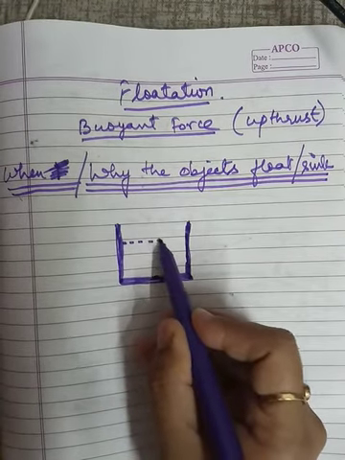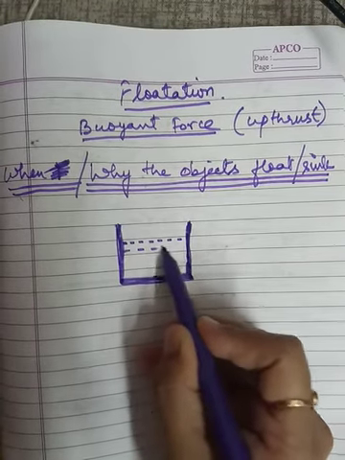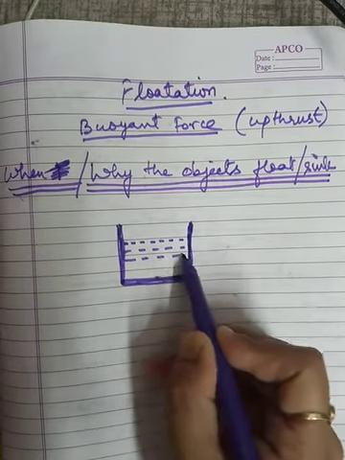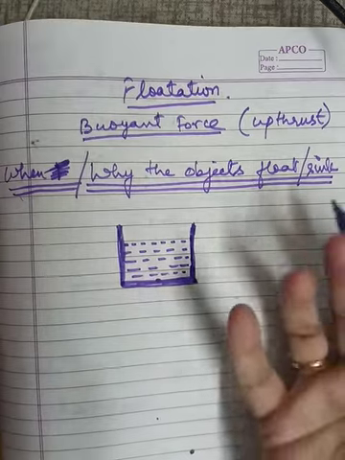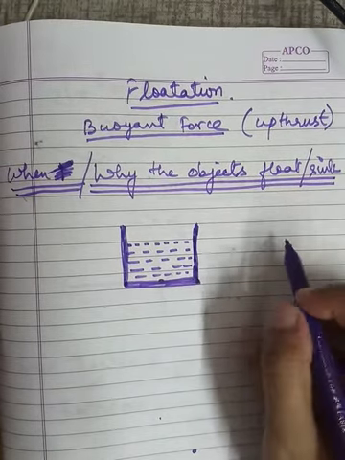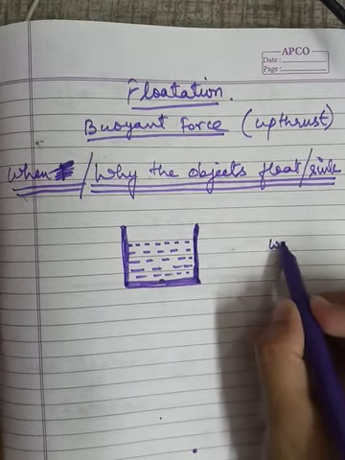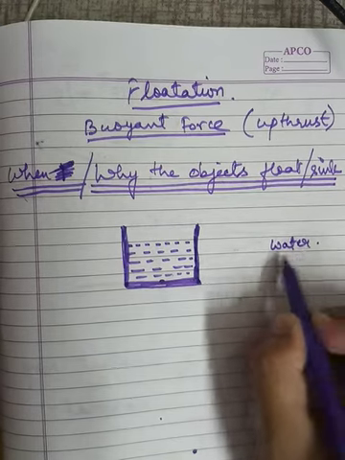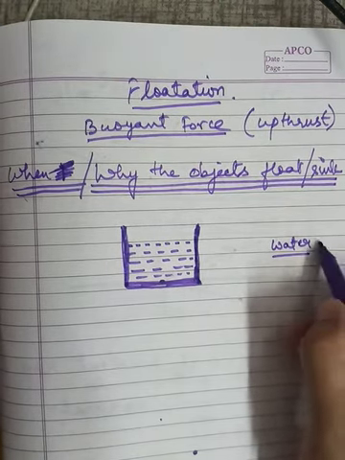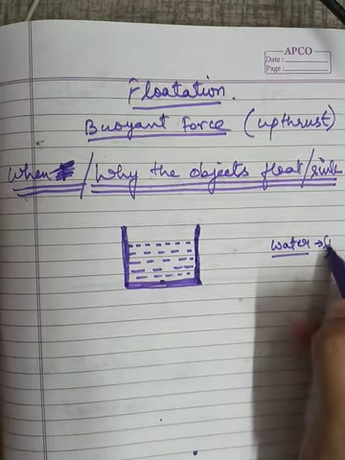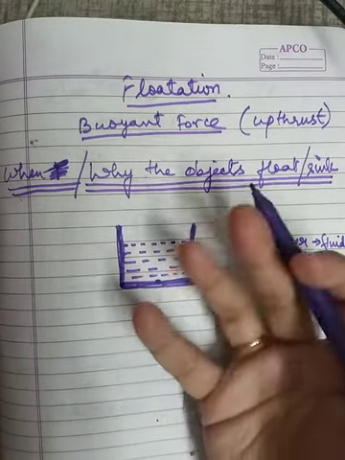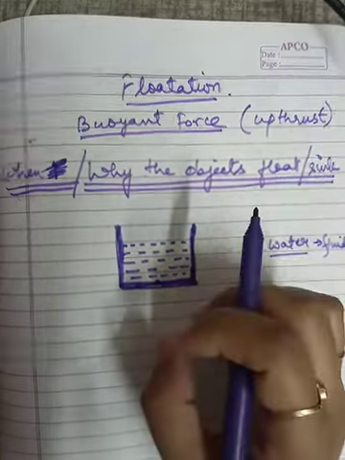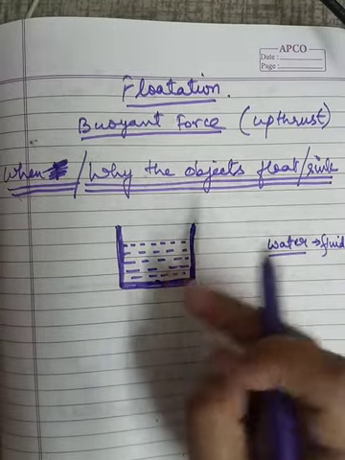So I am considering only water as a fluid. What is the fluid? It is water in a container, either it is a bucket or a glass of water, anything. Okay, so the fluid is water. Water is considered as fluid over here.